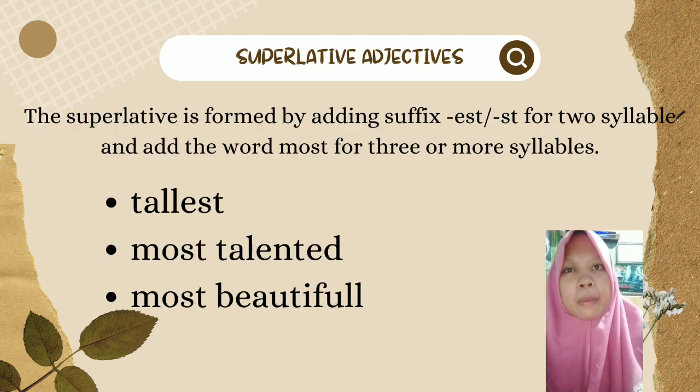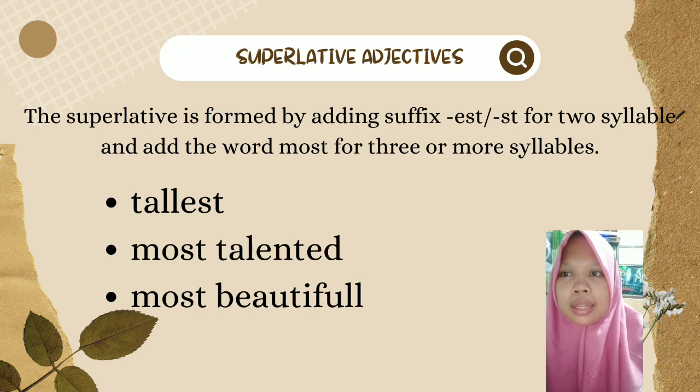Superlative is formed by adding the suffix est or st for one or two syllables, and adding the word most for three or more syllables. Example, tallest, most talented, most beautiful.